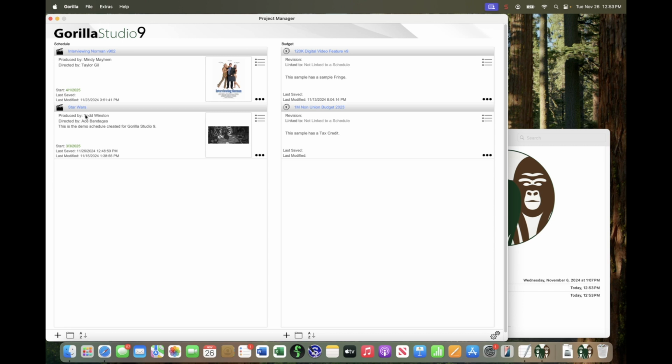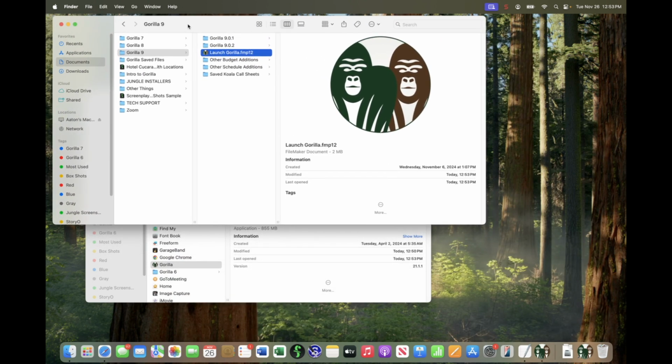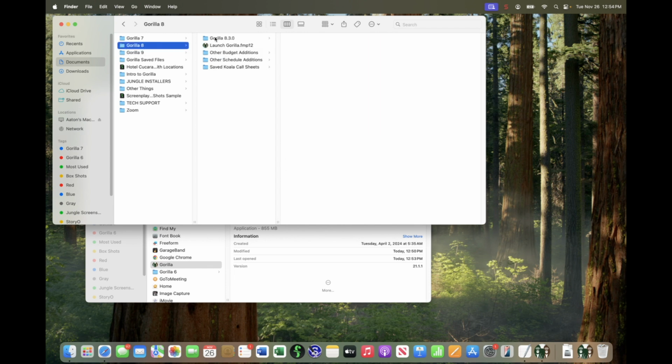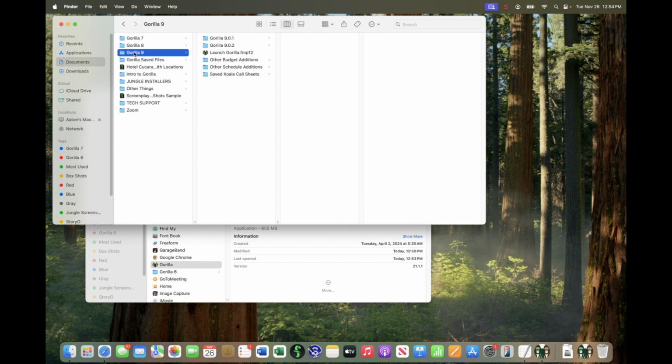So you can see how confusing this can be, right? So it's not the greatest idea, honestly, to have more than one version of Gorilla installed. Make sure that you launch the one you want. And the best thing to do, of course, is after you save your schedules from version 8 or version 7, whatever version you're not using, make sure you save them, and your budgets. Same thing with your budgets. And your schedules will be here and your budgets will be here, and then you can load them very quickly into the version that you want to use. So try not to have more than one version of Gorilla installed. Okay? I hope that helps, and that's a wrap.